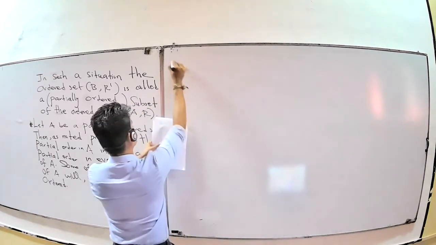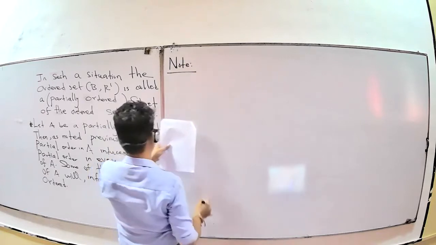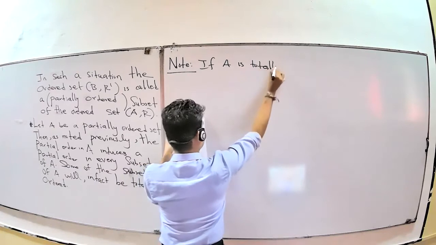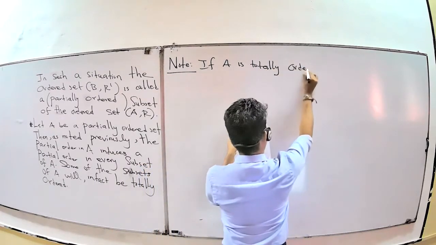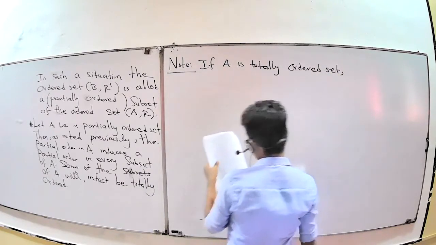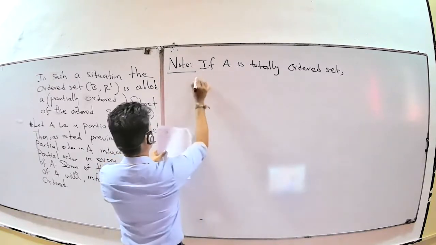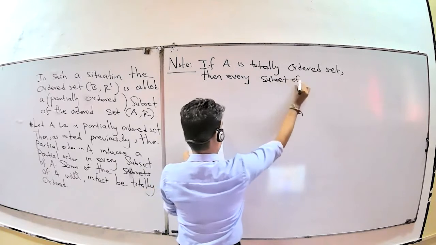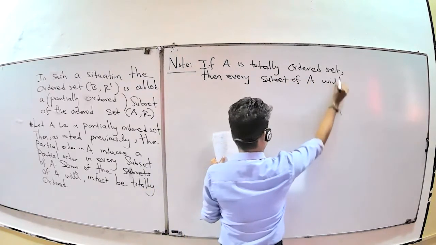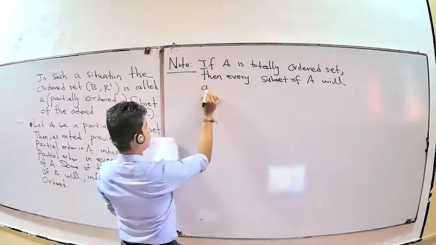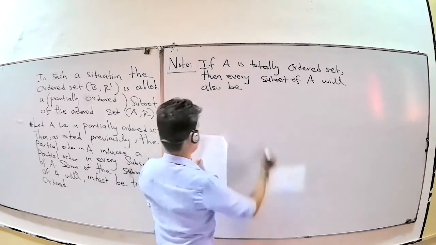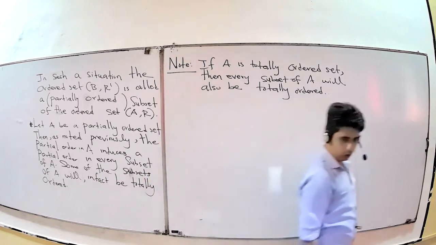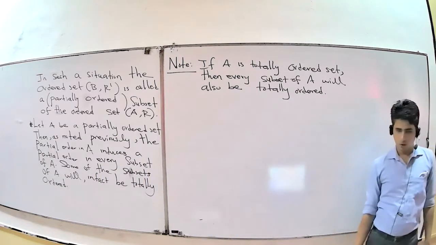Next note: if A is a totally ordered set, then every subset of A will also be totally ordered, right?